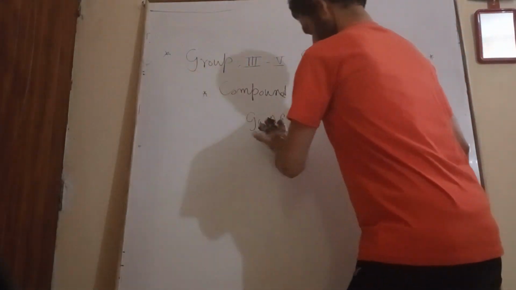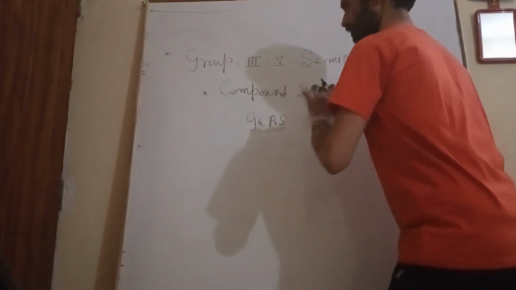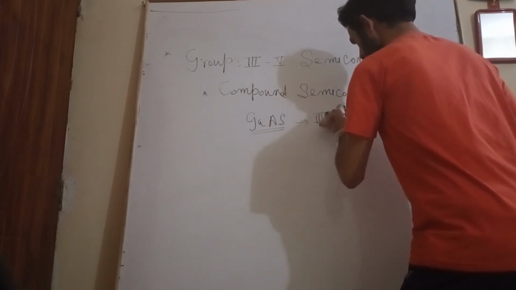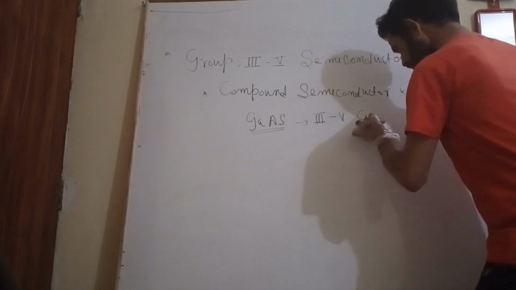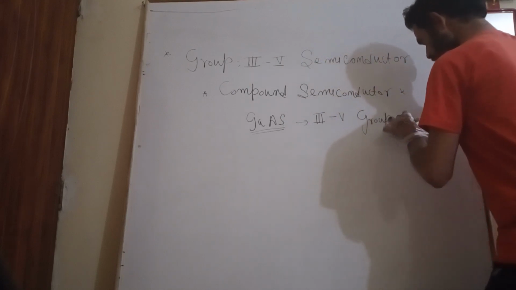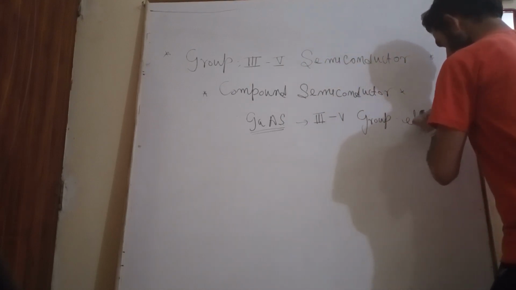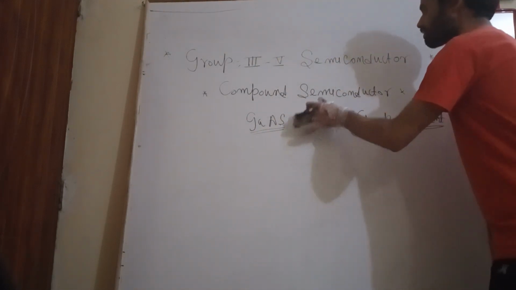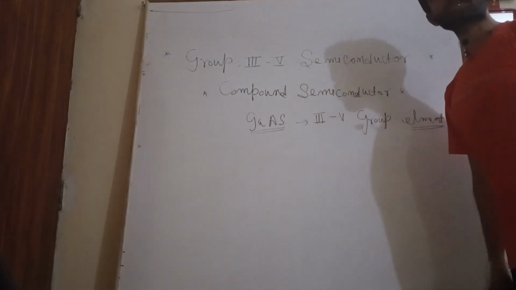See here, gallium arsenide. Gallium arsenide is a third and fifth group compound. It is like a hybrid, a hybrid semiconductor or compound semiconductor.